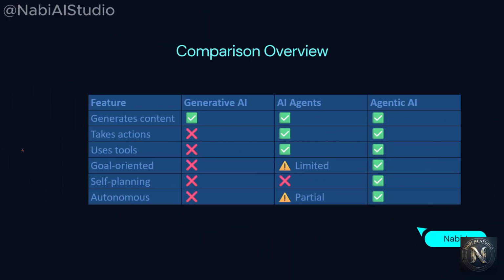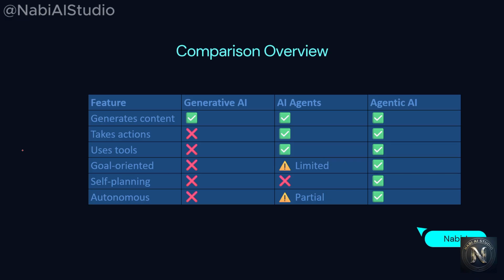In a nutshell, if you compare generative AI, AI agents and agentic AI: generative AI generates data, but AI agents generate the data and along with that, they take an action. They connect to tools, but they work towards defined goals and have limited actions. They don't do self-planning autonomously. Also, they perform only partially.